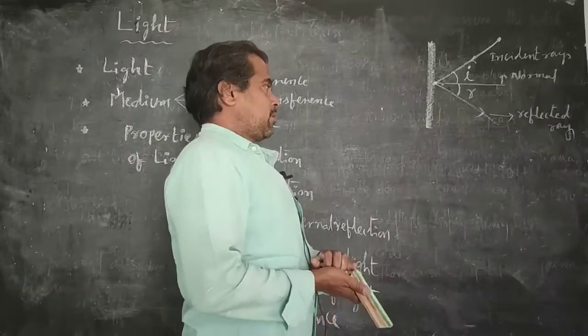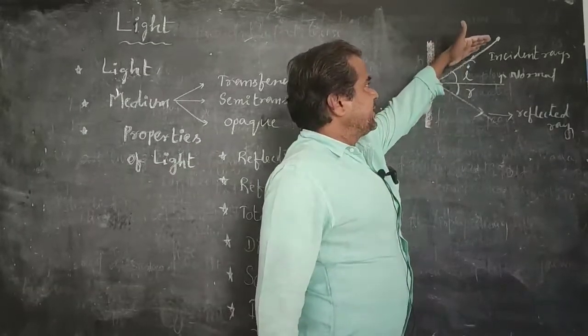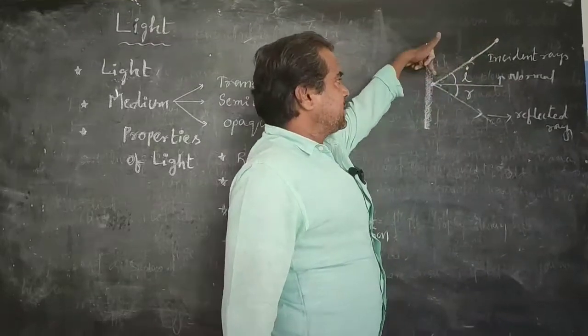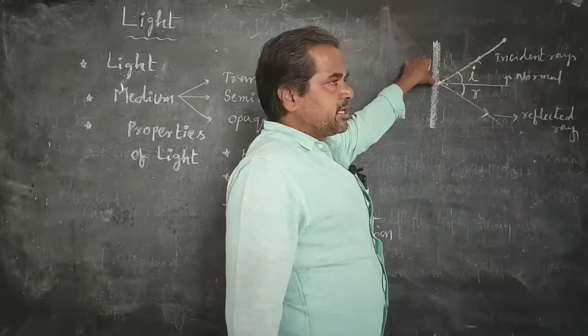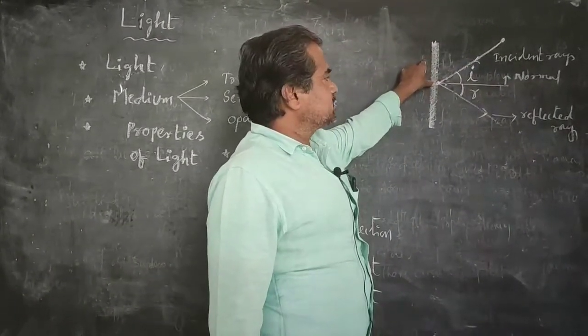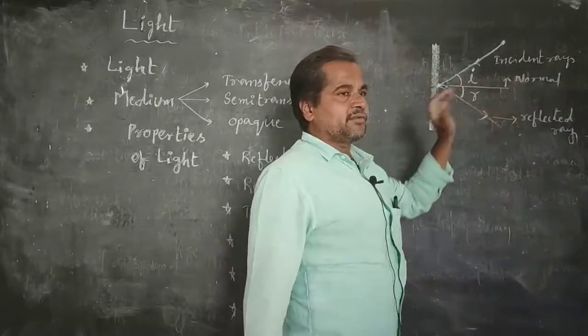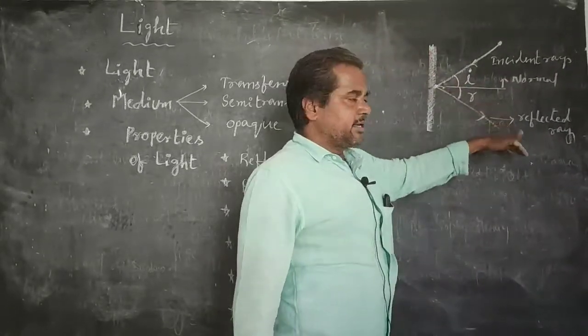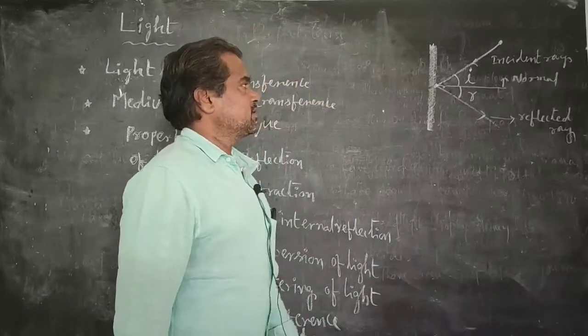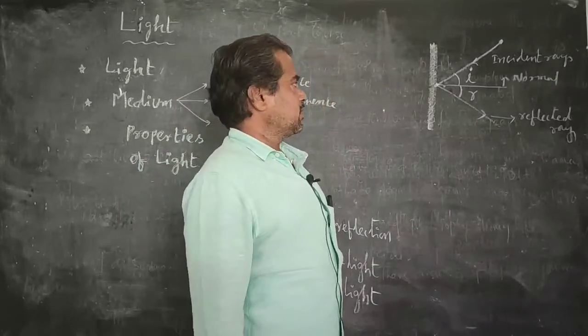According to the property of reflection, any light ray which comes from any light source incident on any one point of the opaque substance surface bounces back. This phenomenon is known as reflection of the light.